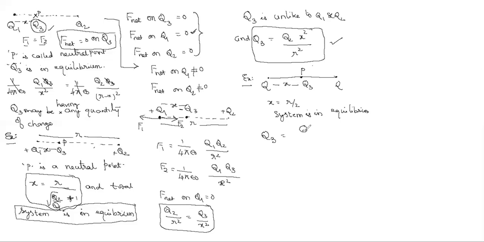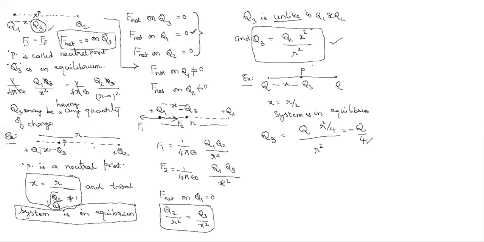Q, sir. Q into X square, R by 2 whole square by R square. R square cancels. Q by 4. And it should be unlike the given two charges. Unlike means it should be minus. Therefore, Q3 equals minus Q by 4.